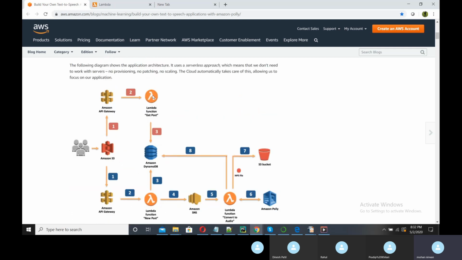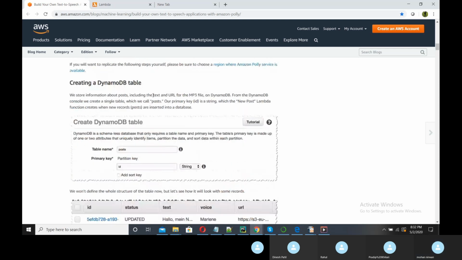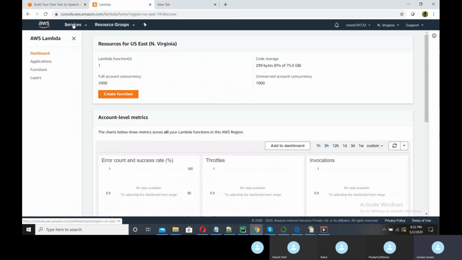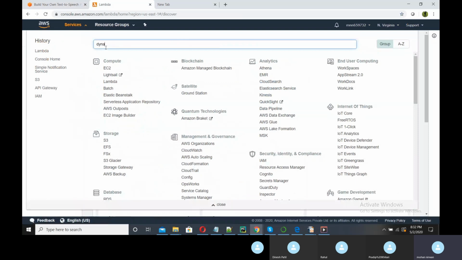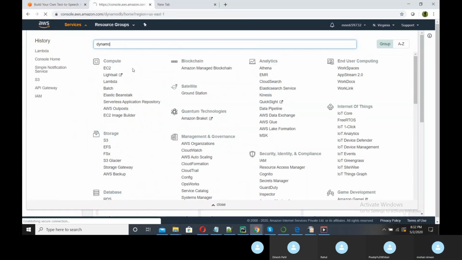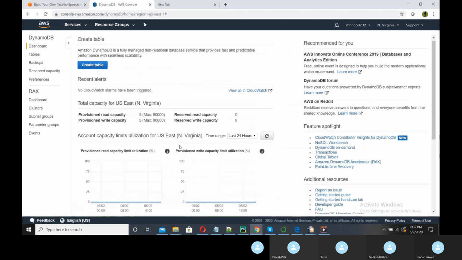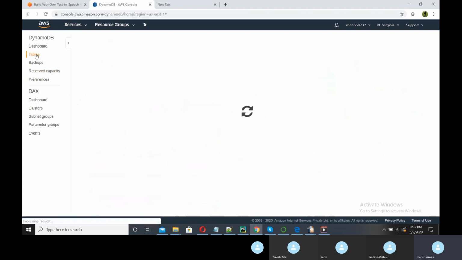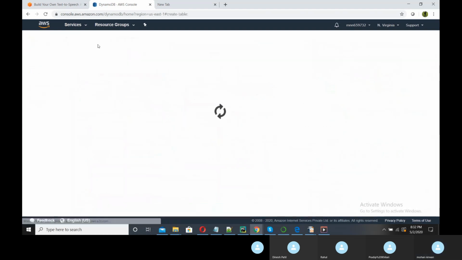Okay, so let's see. The first step is we need to create one DynamoDB table. So we will go to DynamoDB and create one table.